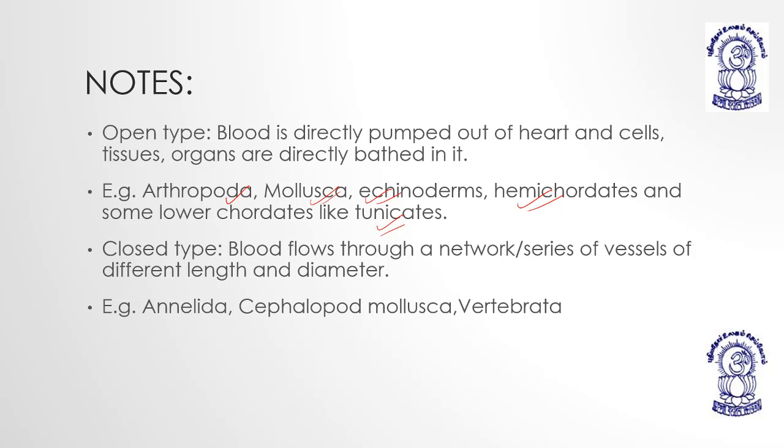Okay. Closed circulatory system, the blood travels in different vessels having different length and diameter, and it is found in Annelida, cephalopod mollusca. In mollusca, the exception is cephalopod mollusca, they have closed circulatory system. Other molluscs are having open circulatory system, and vertebrata. Okay. So what are the examples of open? Arthropoda, mollusca except cephalopod mollusca, echinoderms, hemichordata, and some lower chordates like tunicates. Closed circulatory system, examples: Annelida, cephalopod mollusca, and vertebrata.